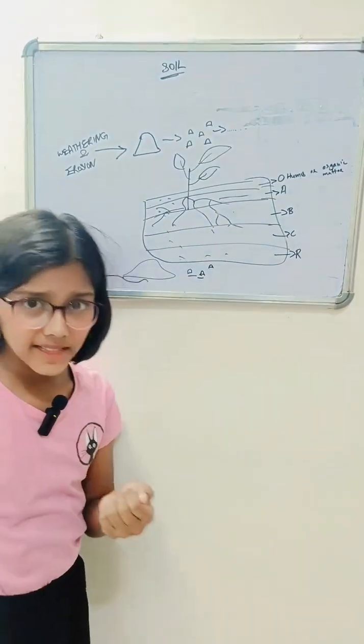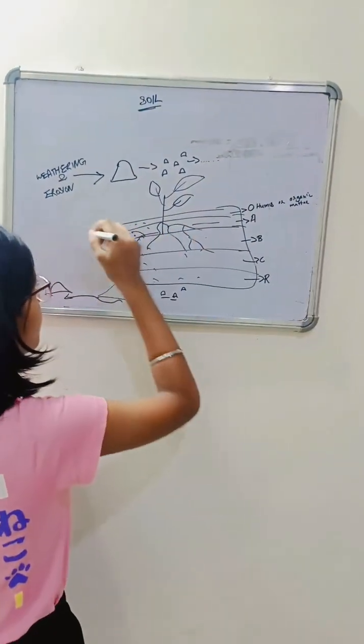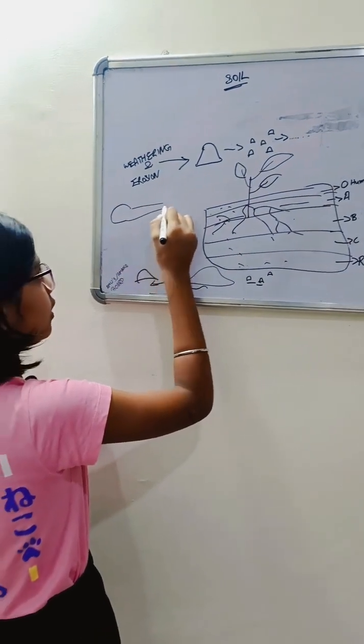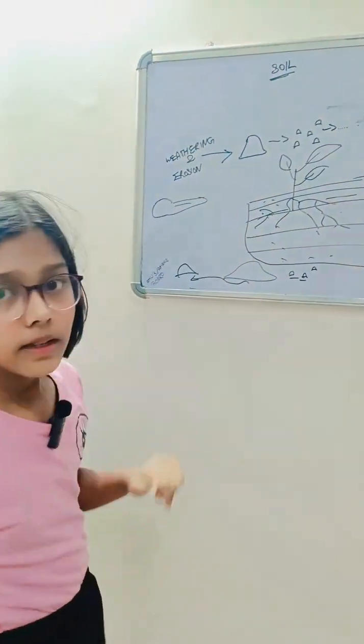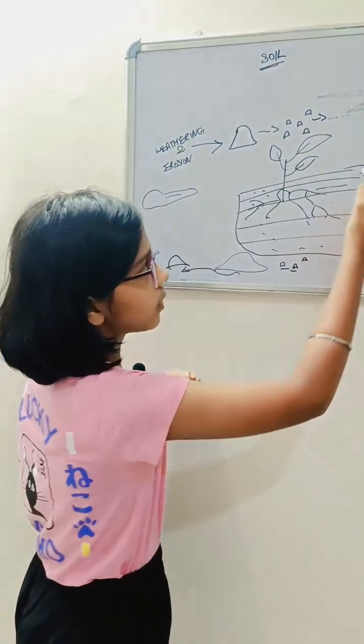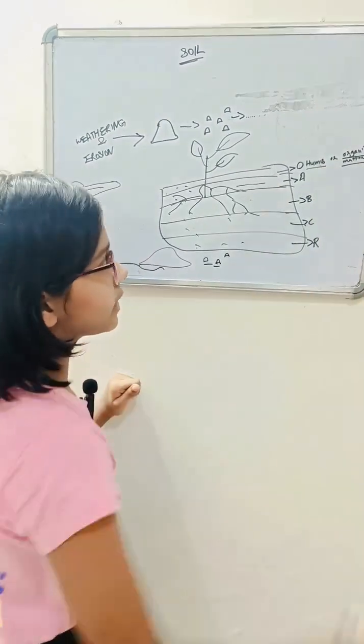Now let me explain this part. This part means that when there are dead animals or plants on the soil, they make up compost, as we all know, and that forms the first layer of soil, humus or organic matter.